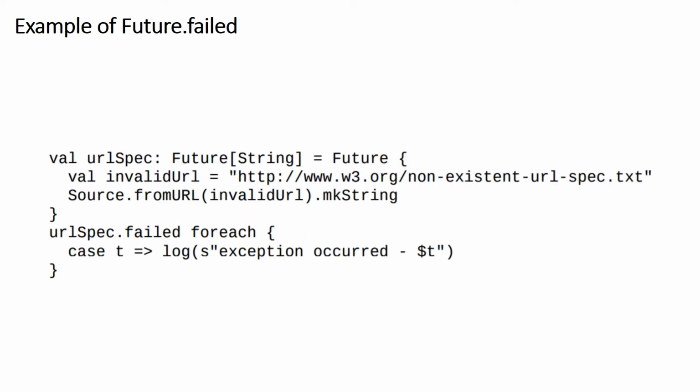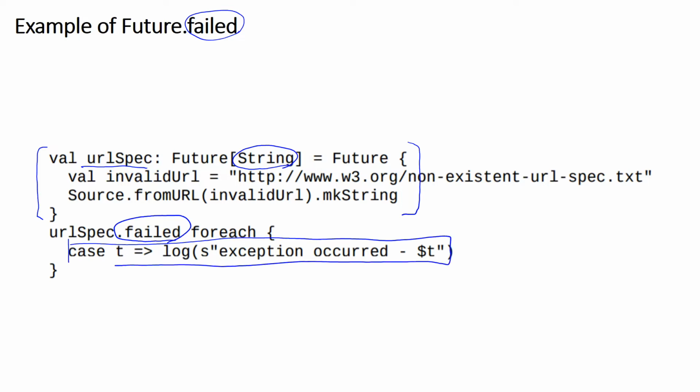This is an example of using the failed method of a future. First, we create a URL spec future of type String. Then we use this failed method to install a callback for dealing with the exception from this future. So if this future fails with an exception, we execute this callback in a new thread, and this t is bound to the exception raised inside the future.